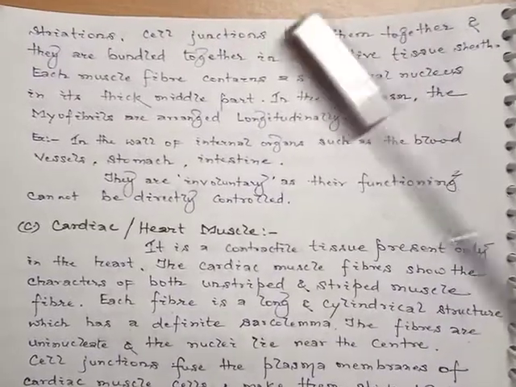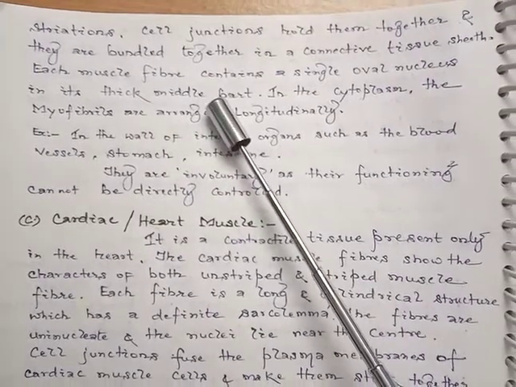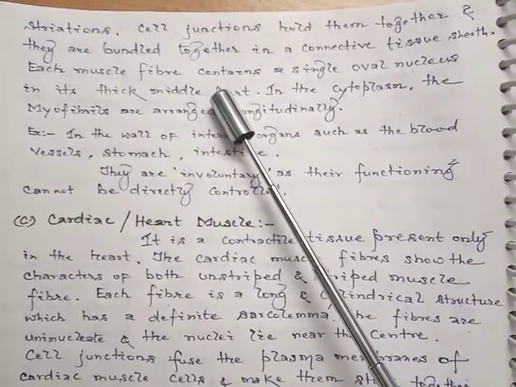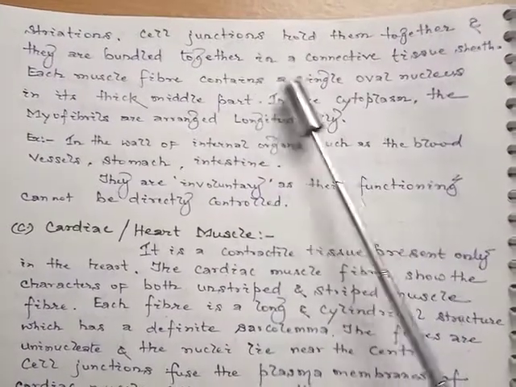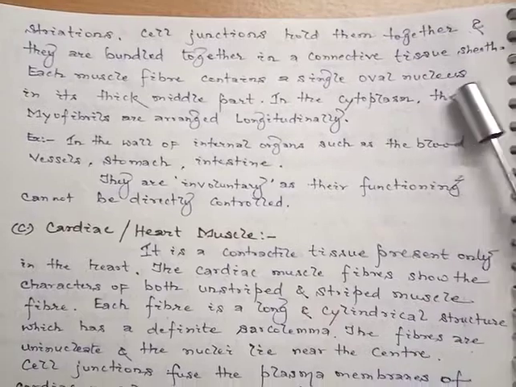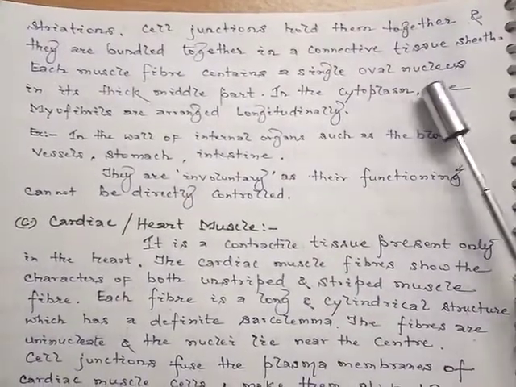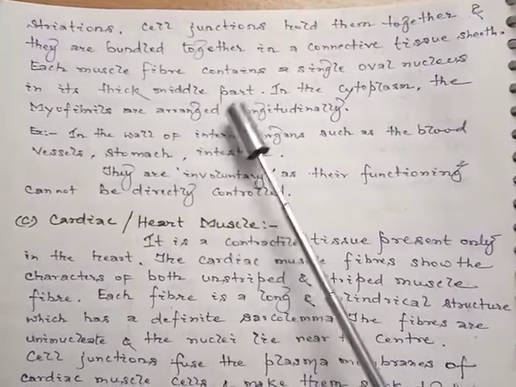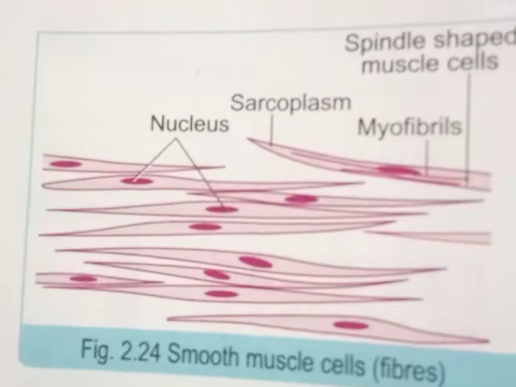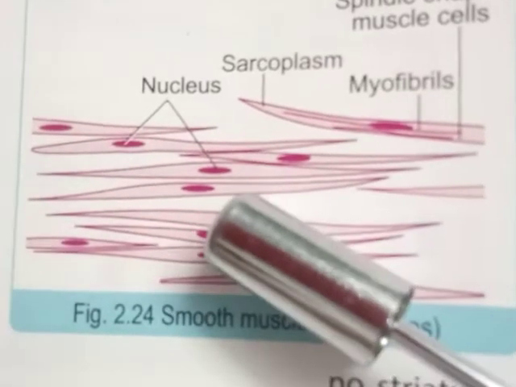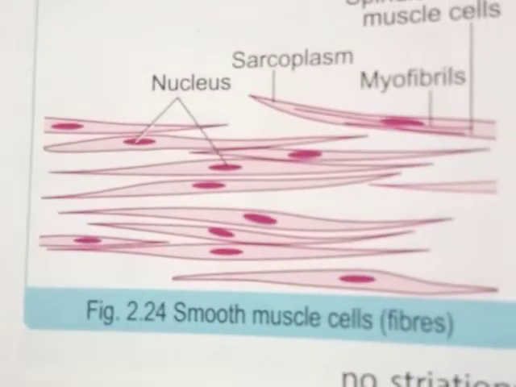The smooth muscle does not show striations or alternate light and dark bands. Cell junctions hold them together and they are bundled together in a connective tissue sheet. Each muscle fiber contains a single oval nucleus in its thick middle part. As we may observe, the nucleus is present at the center of the cell, oval in shape.